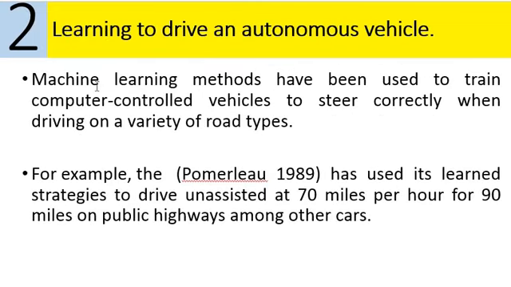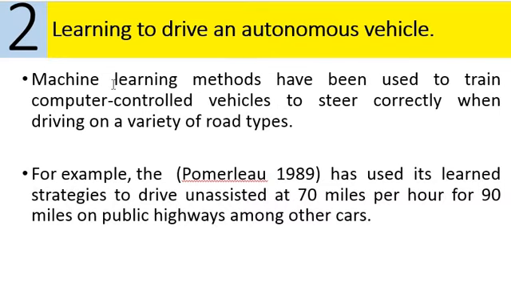The second application is learning to drive an autonomous vehicle. You have seen Google has been developing for three decades, that is 30 years, to bring a vehicle into the market that will drive itself without any driver. It's still not available for the general public. As of now, what we have is that if you park a vehicle outside your home, the vehicle can drive itself into the garage or your car shed. That is available now in developed countries. So the car will move itself to the shed. That's one application of machine learning.